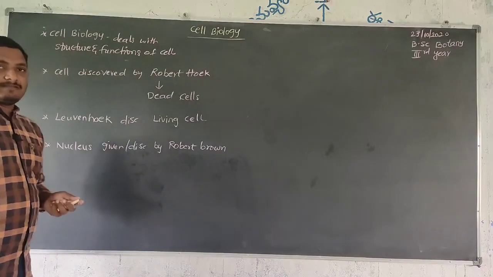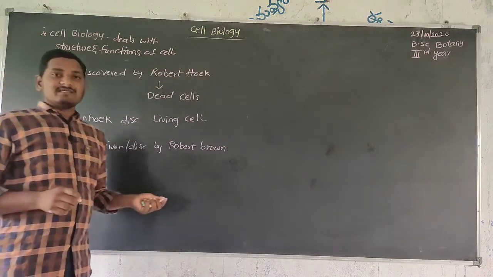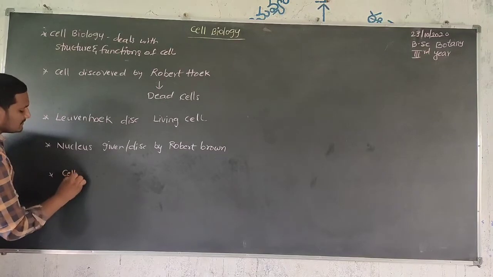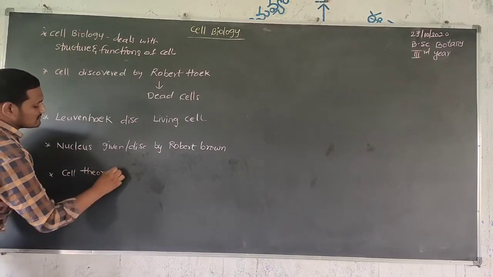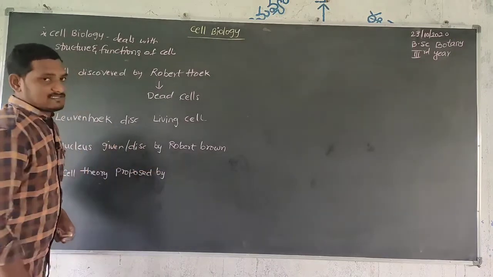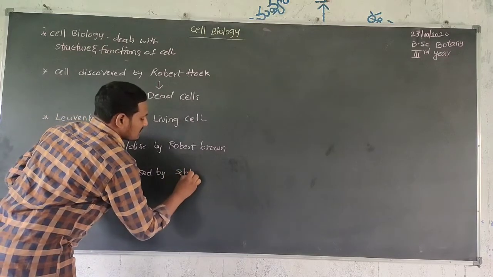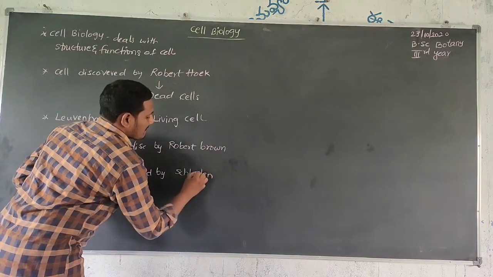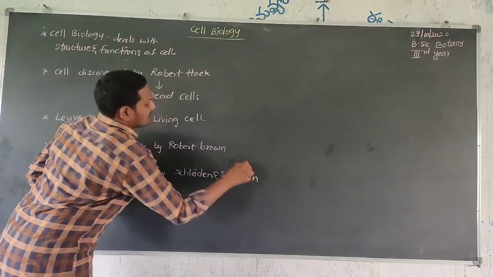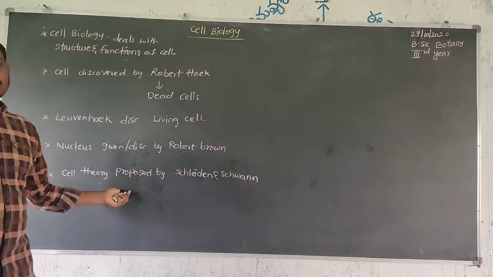Next, cell theory was proposed by two scientists, Schleiden and Schwann. These two scientists proposed the cell theory.